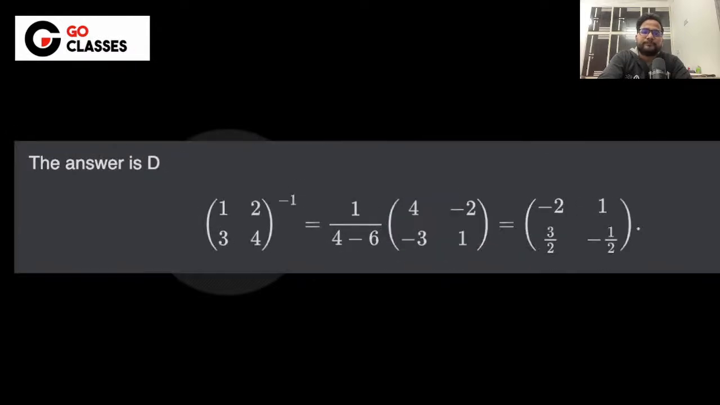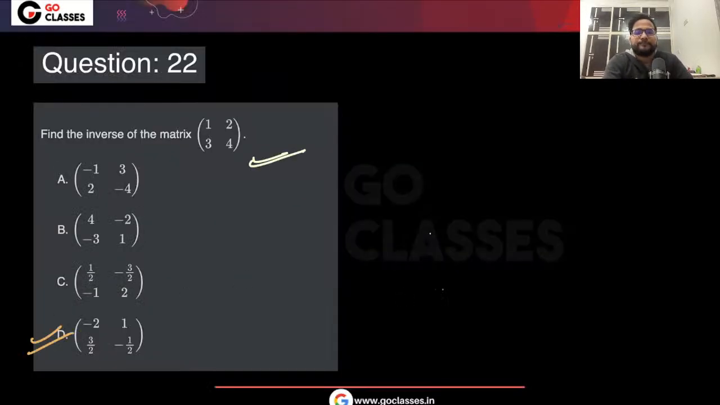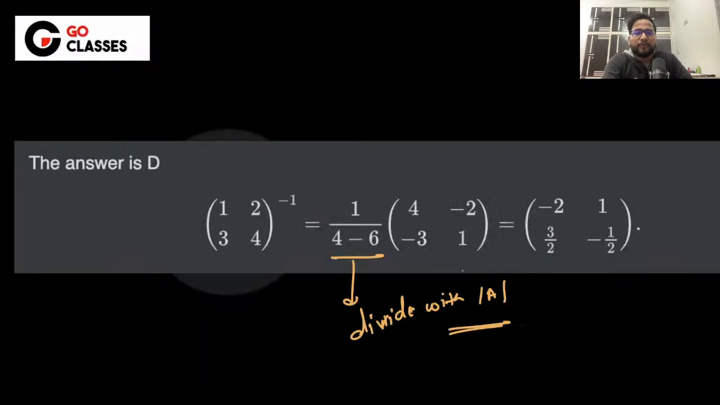See here, by the way, the answer is D. But some of you might have made a mistake because of some short trick. One of the short tricks to find the inverse is that for a 2 by 2 matrix, you exchange these two and you put a minus symbol here. But you also have to divide with the determinant. So that is why D is the correct answer. Now let's move to the next question.